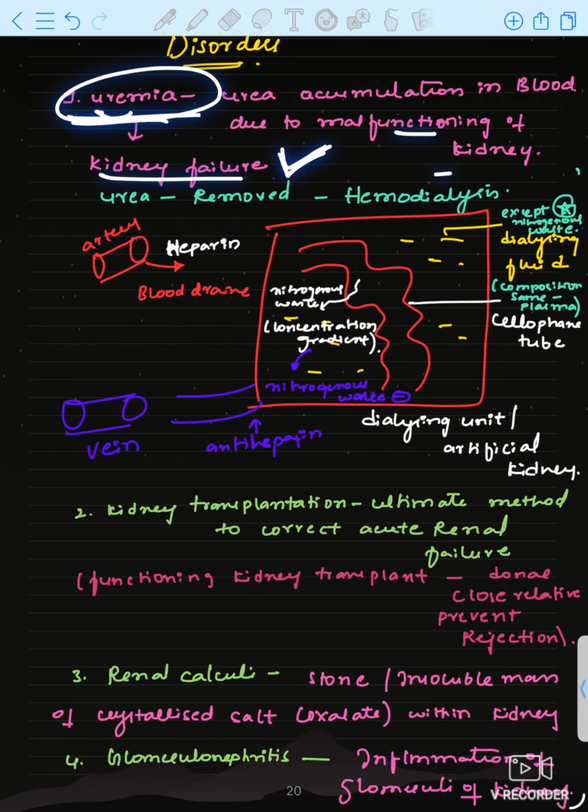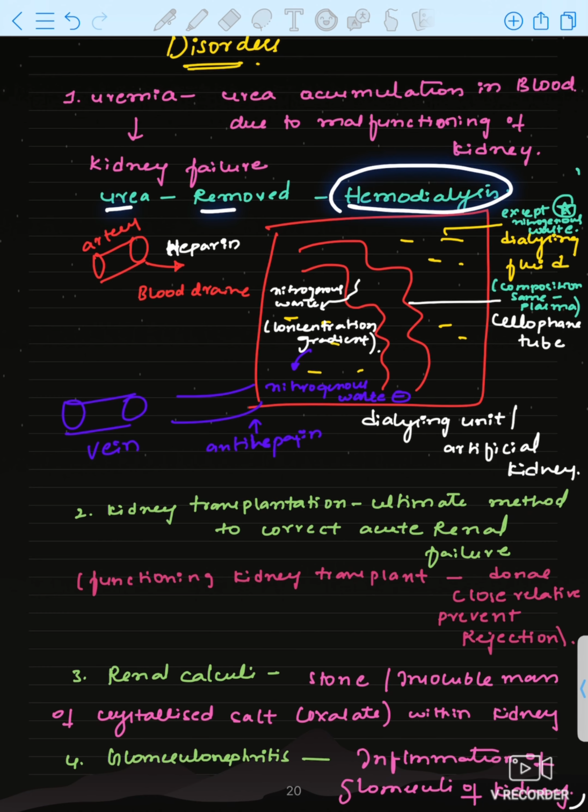Kidney fails because of malfunctioning of the kidney, and urea should be removed, right? Otherwise, urea in the blood is highly dangerous. That is why urea should be removed. How is it removed? Hemodialysis is the process. So this is the process of hemodialysis, which is so easy.